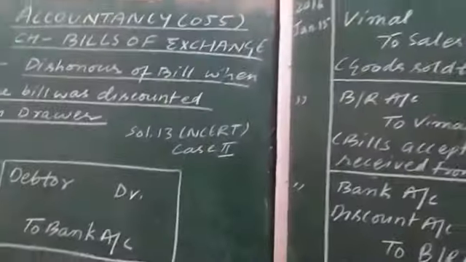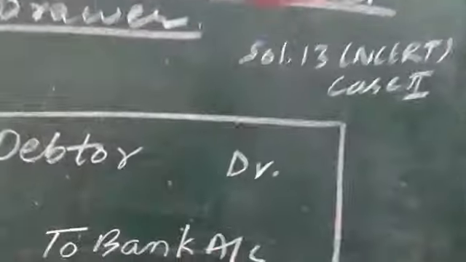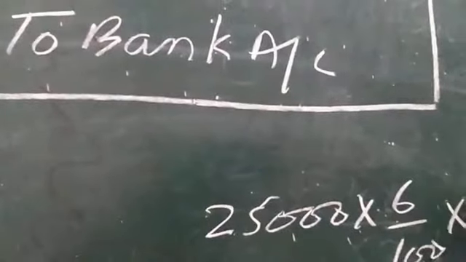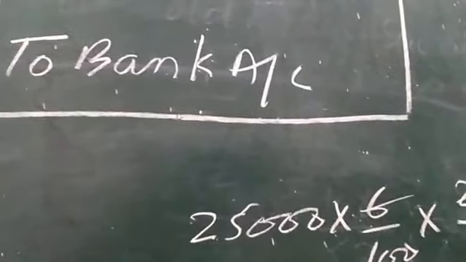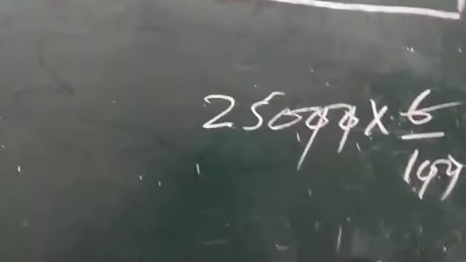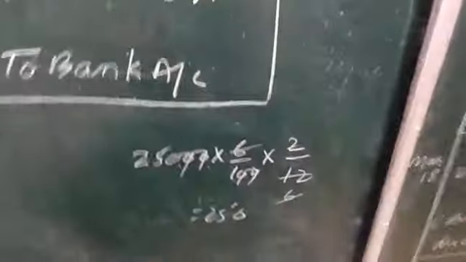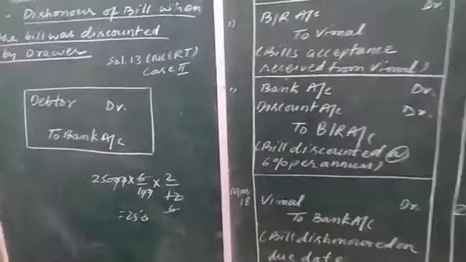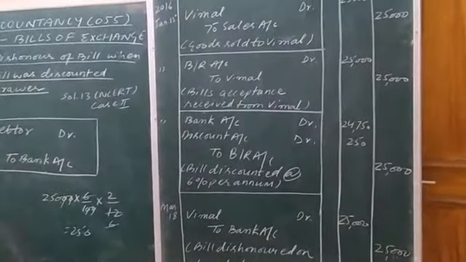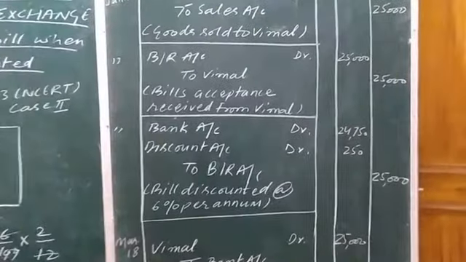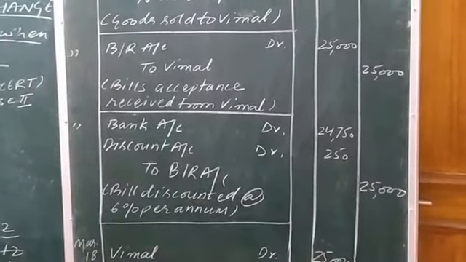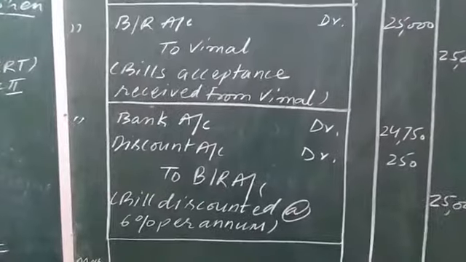I am also calculating it for you. 25,000 multiplied by 6% multiplied by 2 by 12. It will be 250. 250 is the amount of discount which the drawer Kamal has to leave with the bank as the bank's commission. It is a loss, and whenever a loss increases it is shown on the debit side, so discount will be shown on the debit side in the books of the drawer, Kamal.